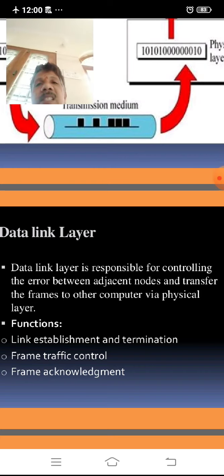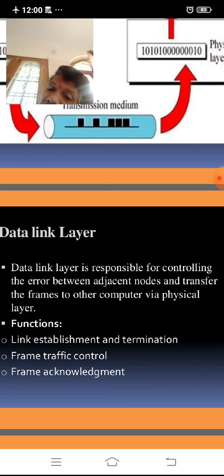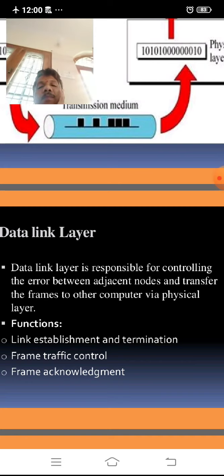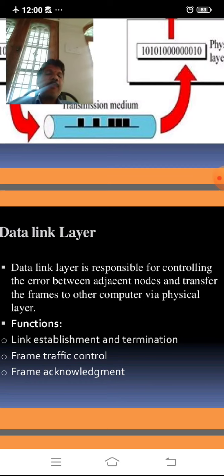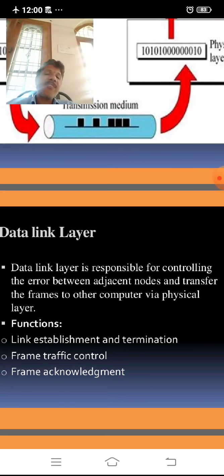The functions of the data link layer are link establishment and termination, frame traffic control, frame acknowledgement. So the data is in the form of bits, and such bits are grouped together as frames. Such frames are given some numbering system. So frames are moving from source to destination, and such frames must be controlled.